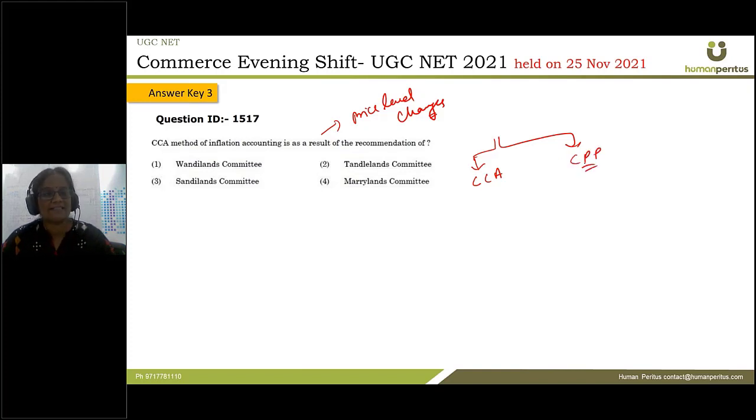The CCA method of inflation accounting was recommended by the Sandilands committee in the year 1975. So answer 3 is the correct option to this question.